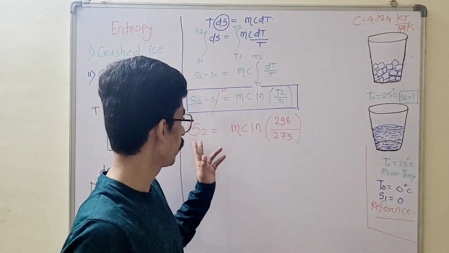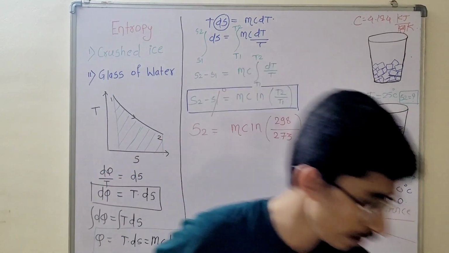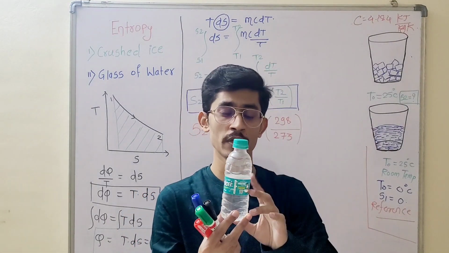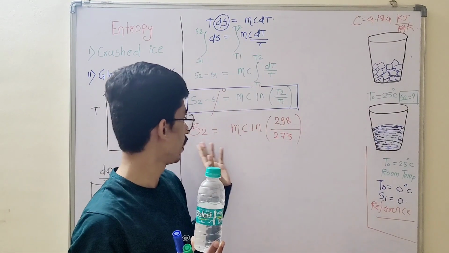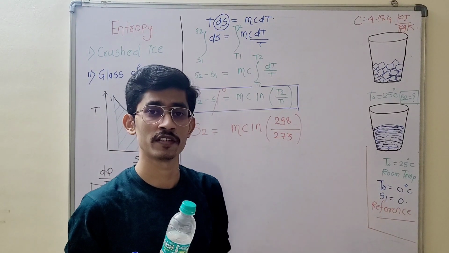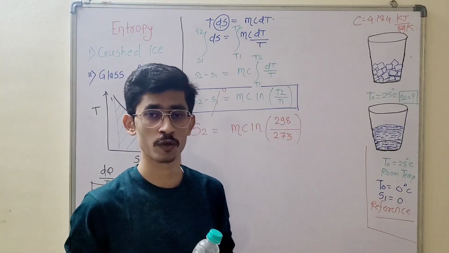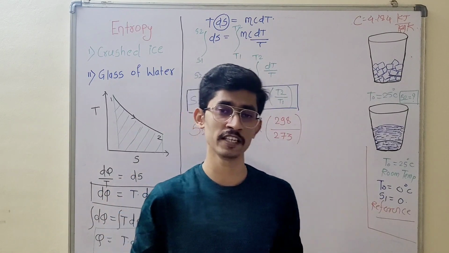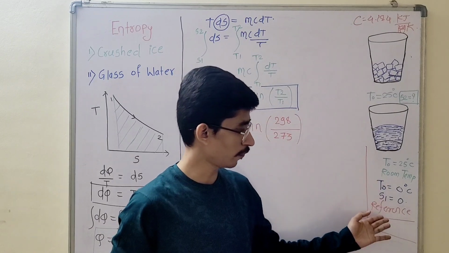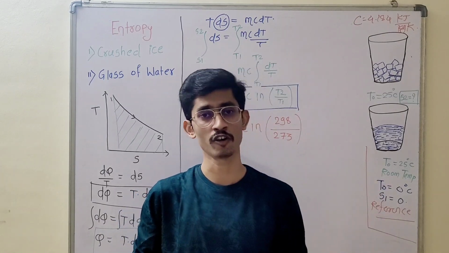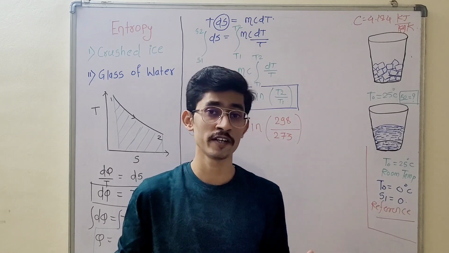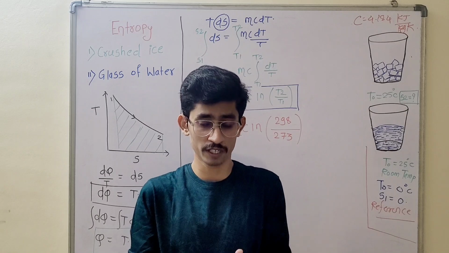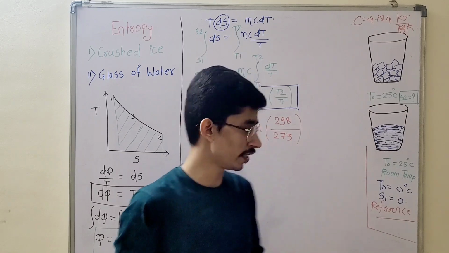So S2, what is the entropy for water, a liquid at room temperature? This will be the entropy S2. You can find out m C ln 298 by 273. C value is 4.184 kilojoule per kg Kelvin. So no need to struggle in that case. You need to consider any reference. You need to consider this reference at 0 degrees Celsius, my entropy is 0. Then what will be my entropy at a particular room temperature, that is 25 degrees Celsius? If they ask you what will be the change in entropy, it will be very easy to find out,